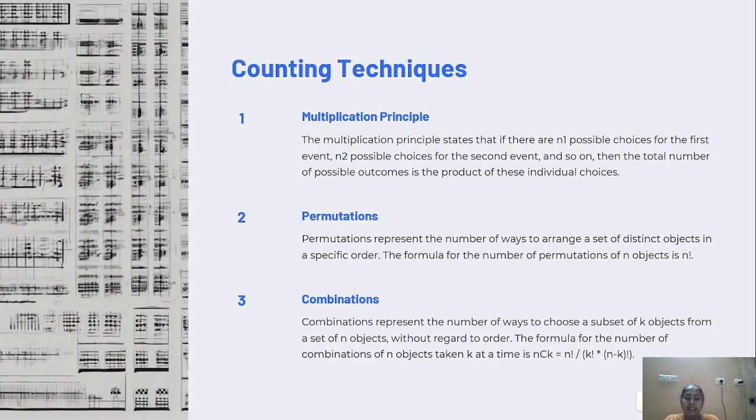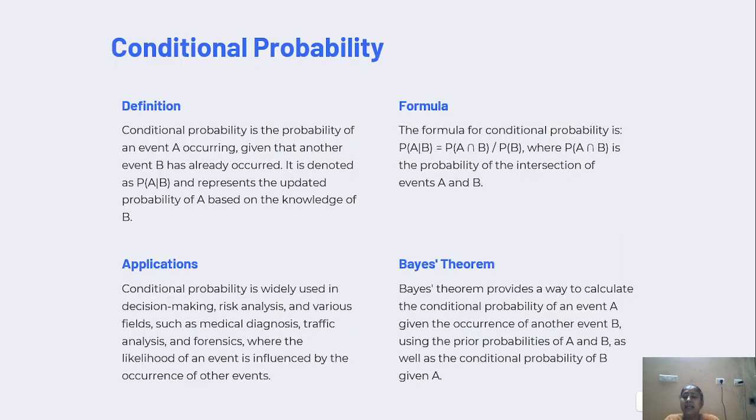Combinations. Combinations represent the number of ways to choose a subset of k objects from a set of n objects without regard to order. The formula for the number of combinations of n objects taken k at a time is nCk, n factorial divided by k factorial into n minus k factorial.